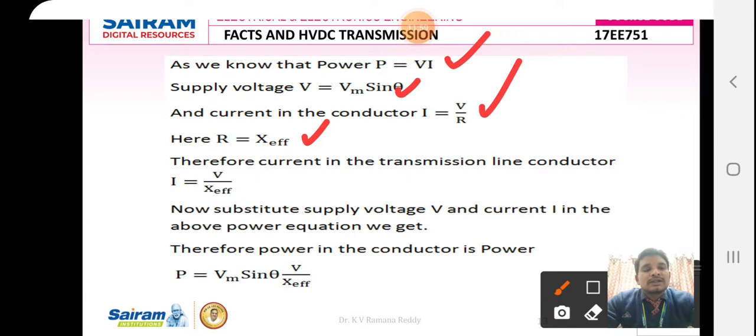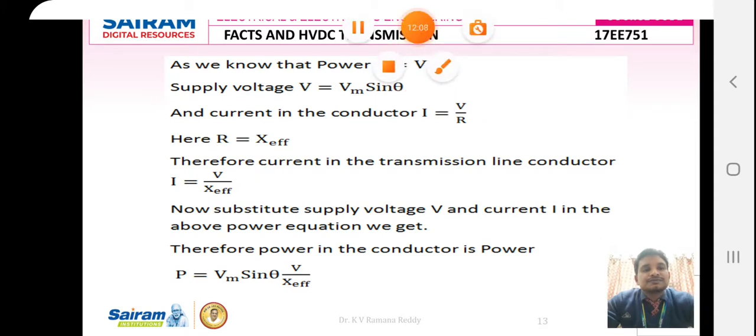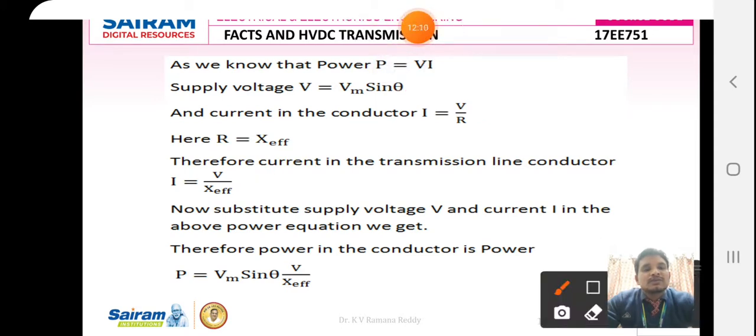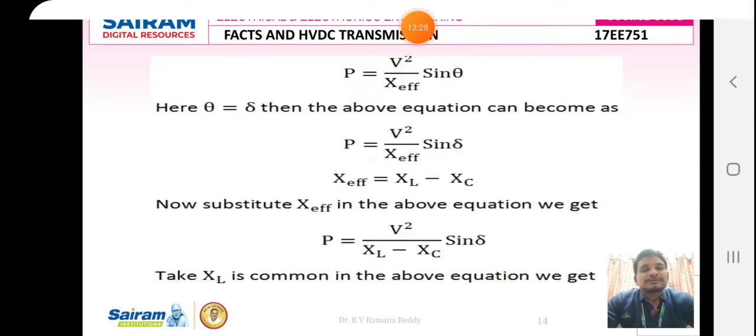Therefore, the current in the transmission line conductor is I equal to V by X effective. Now substitute the supply voltage V equal to Vm sin theta and the current I equal to V by effective reactance in the above power equation. Therefore, the power in the conductor is given by P equal to Vm sin theta into V by effective reactance.